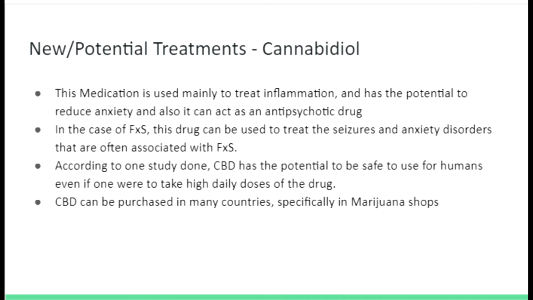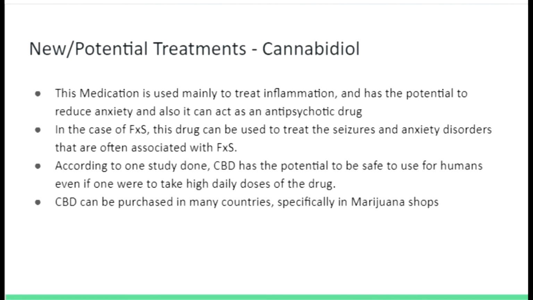80% of men who suffer from FXS suffer from anxiety disorders, and 20% of people who have FXS suffer from seizures. Considering that CBD can be used to address both issues, it would eliminate the usage of multiple drugs that address anxiety disorders and seizures.